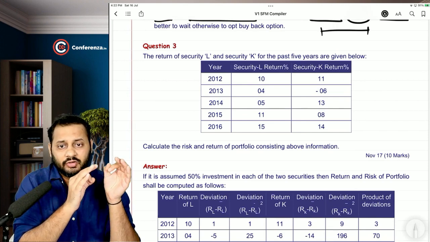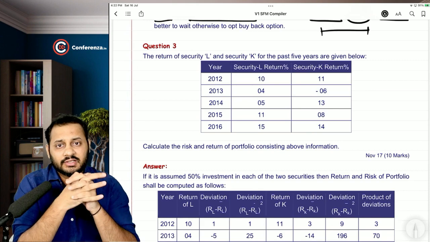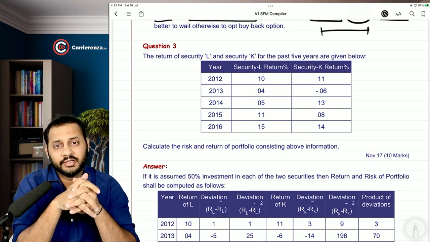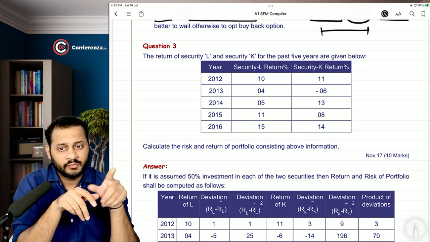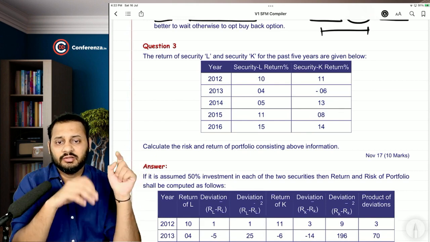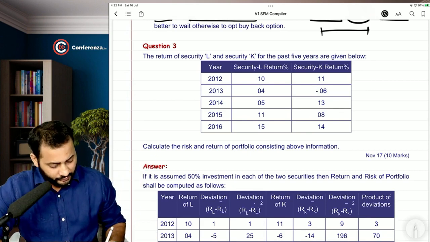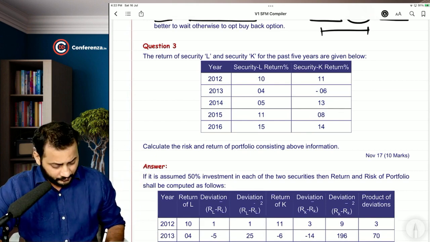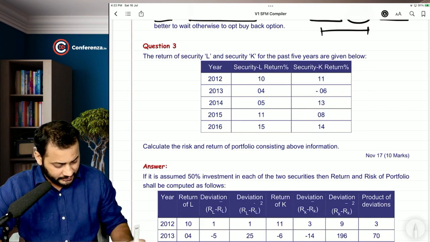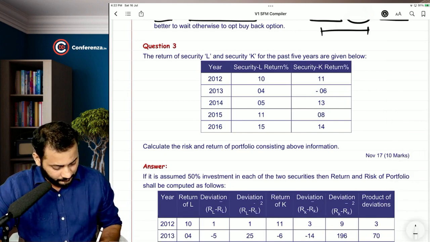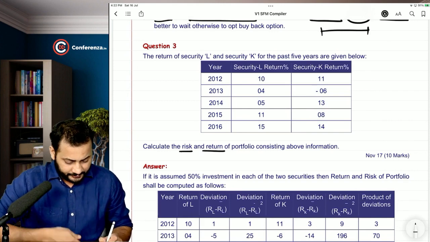Security L and security K's returns are given in the second and third column. The first column pertains to the year. Calculate the risk and return of the portfolio using the above information. Now, let's have a look. This is risk and this is return.